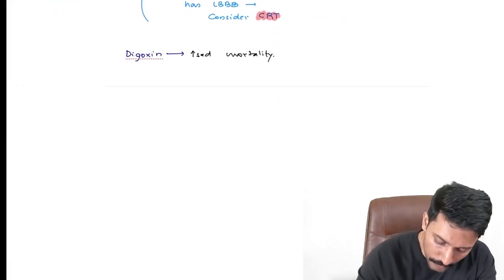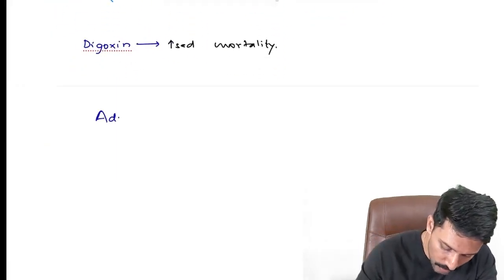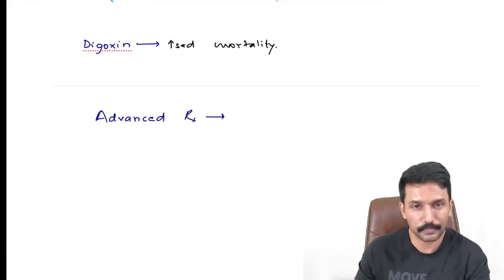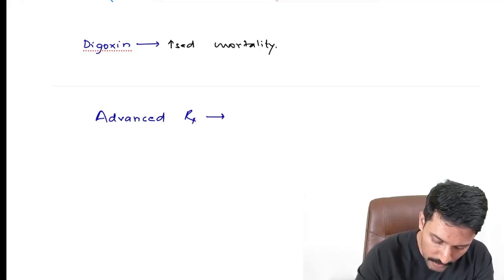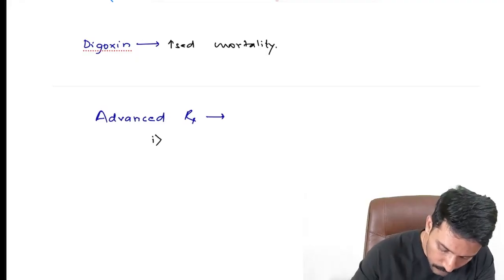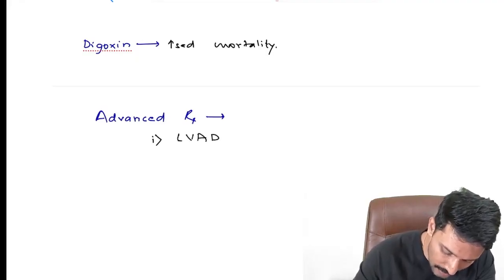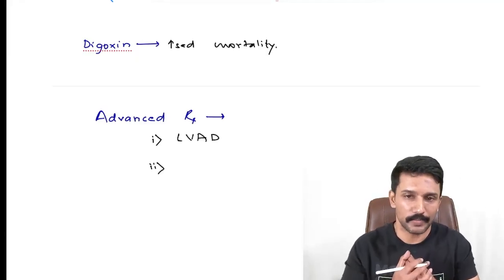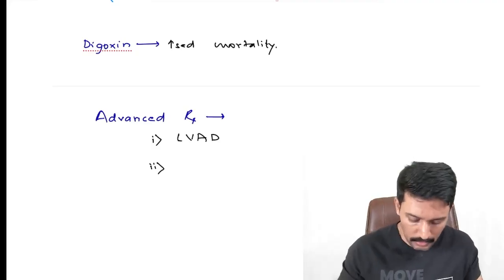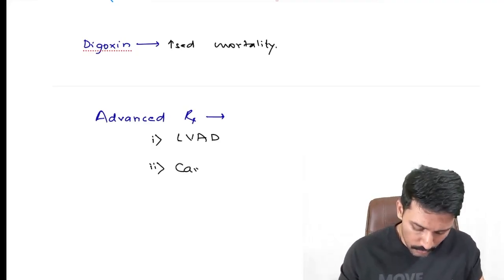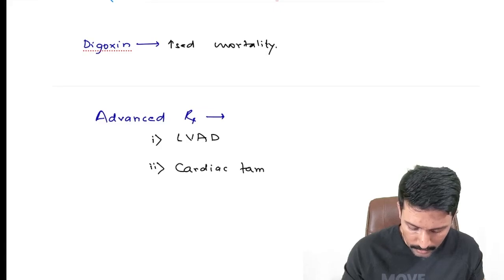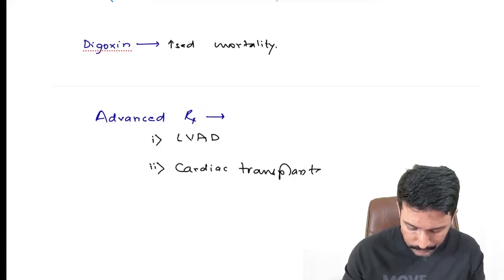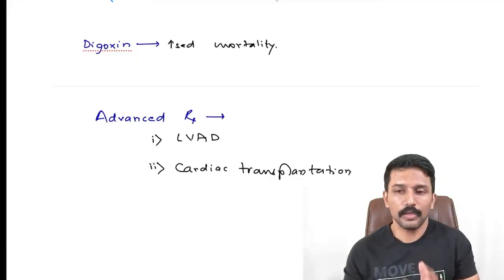Okay. Then in terms of advanced treatment, they may ask what all is available for a patient with heart failure. So what do we have in terms of advanced treatment? Mainly, number one, we have the left ventricular assist device, where we connect an external pump which does the work of pumping the blood. The LV's work is done by this assist device. Not a long-term solution. So if you want a long-term solution, you need to find a donor to get cardiac transplantation done. That's about our heart failure.